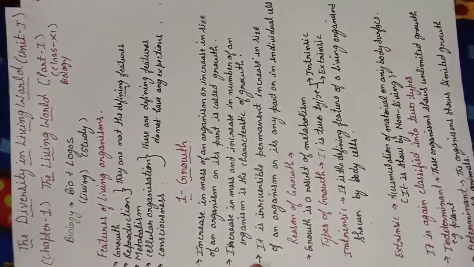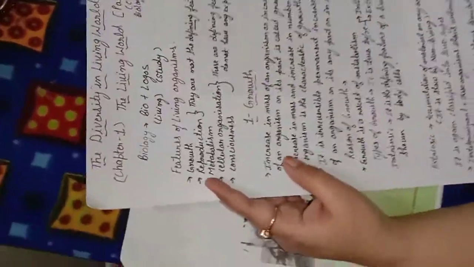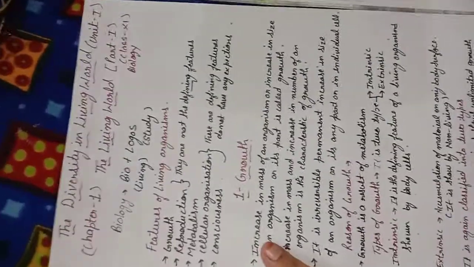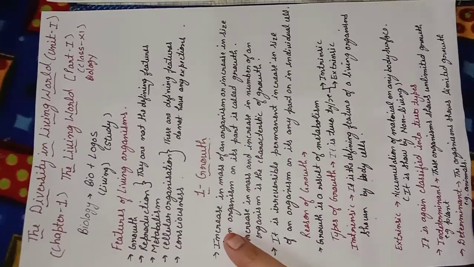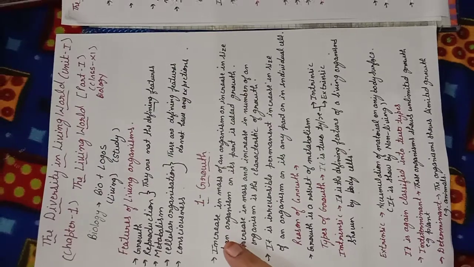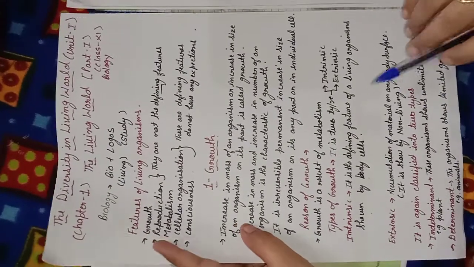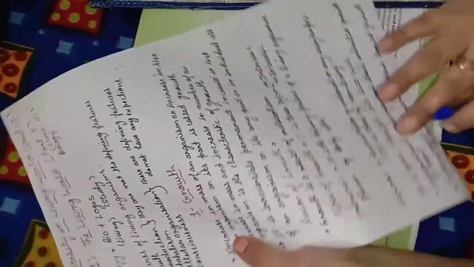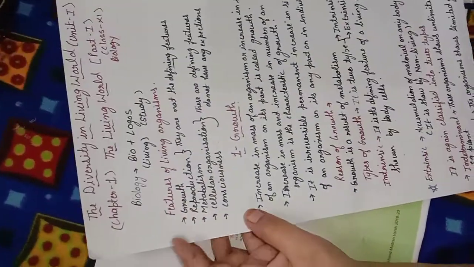Okay, now in this class I will explain the second feature, that is called reproduction. It is also not a defining feature. I told you the word defining means that some exceptions should be there in the feature. For example, intrinsic growth was the exception of growth. Due to this, it is not a defining characteristic.